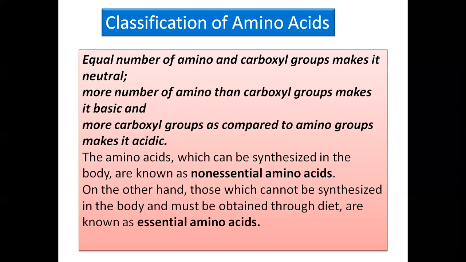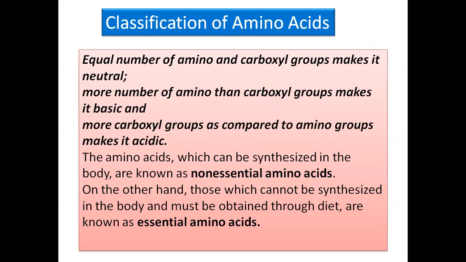In case of these alpha amino acids, if they contain an equal number of amino and carboxylic groups, it makes a neutral structure, neutral alpha amino acids. If there are more amino groups than carboxylic groups, they make basic alpha amino acids. And if they contain more carboxylic groups as compared to amino groups, it makes them acidic in nature. Means these are the neutral alpha amino acids, basic alpha amino acids, and acidic amino acids. These are the three classified groups of amino acids.